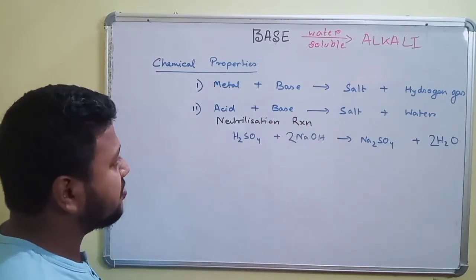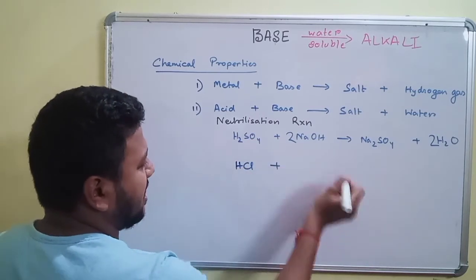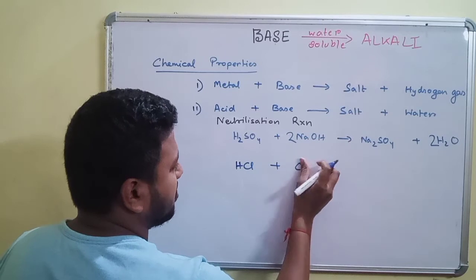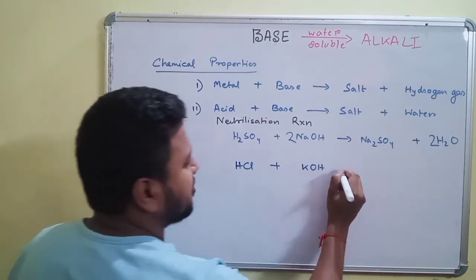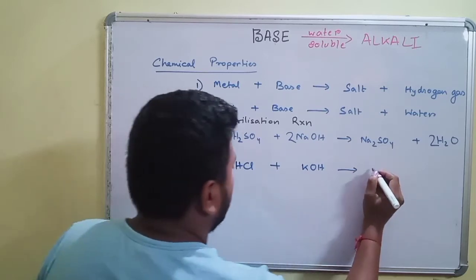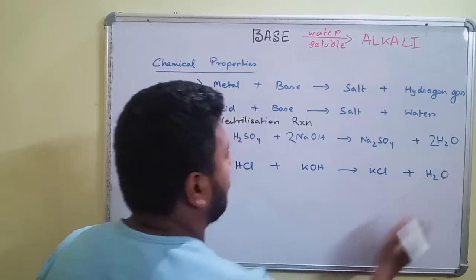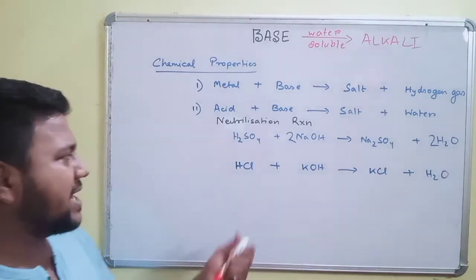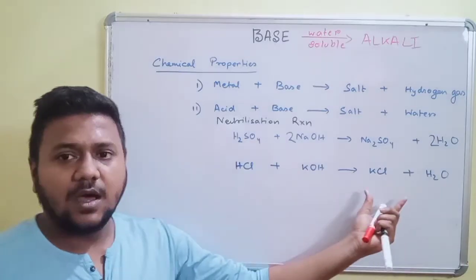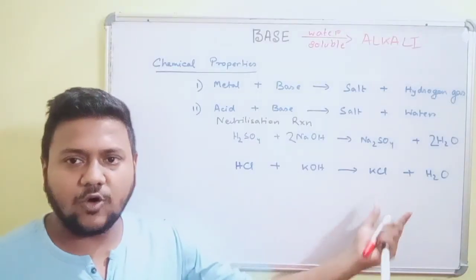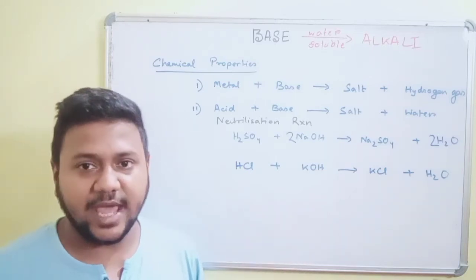We can see some more examples. Let us take HCl when it reacts with potassium hydroxide. It leads to the formation of KCl, a salt, and H2O. So we can see that this acidity and basicity is neutralized with the formation of a salt. So this reaction is called neutralization reaction.